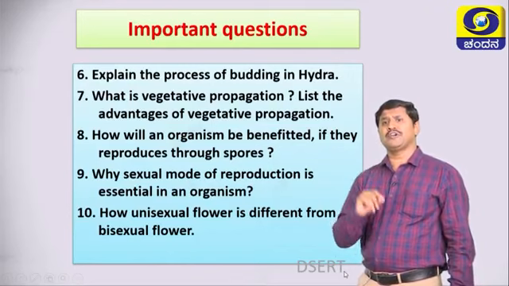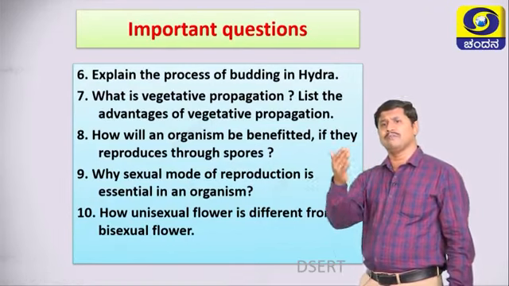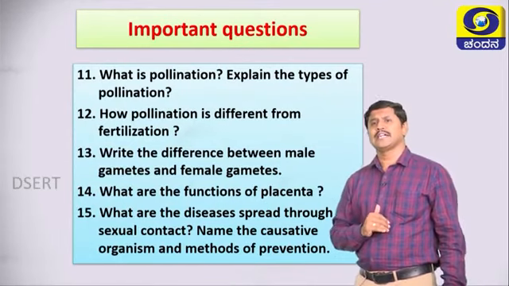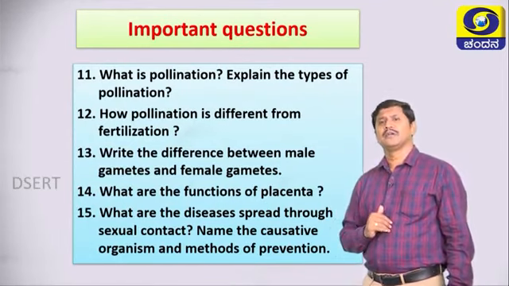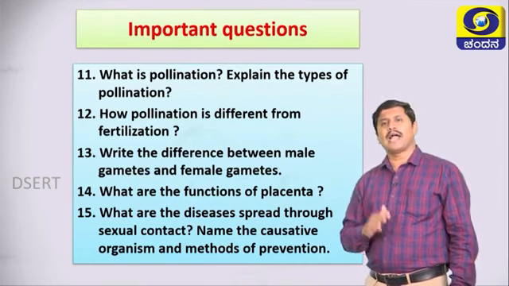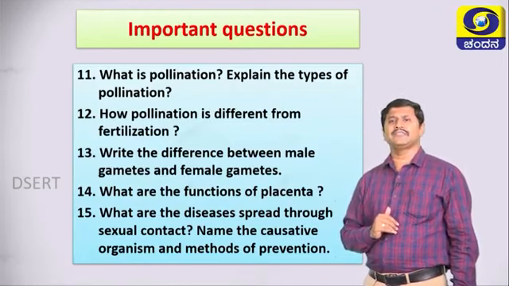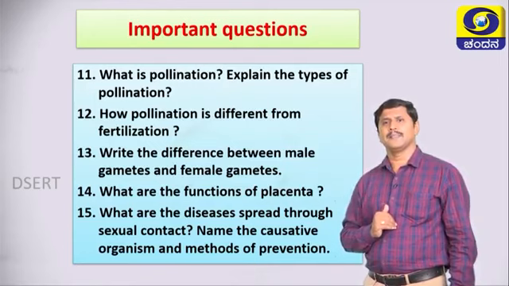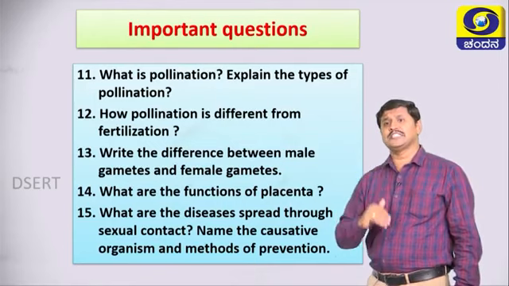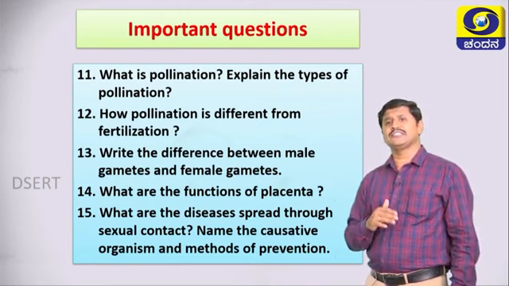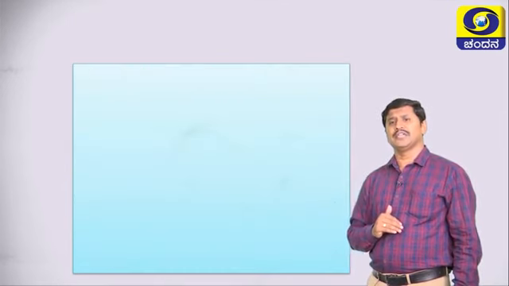How is unisexual flower different from bisexual flower? What is pollination? Explain the types of pollination. How is pollination different from fertilization? Write the difference between male gametes and female gametes. What are the functions of placenta? What are the diseases spread through sexual contact? Name the causative organism and methods of prevention.